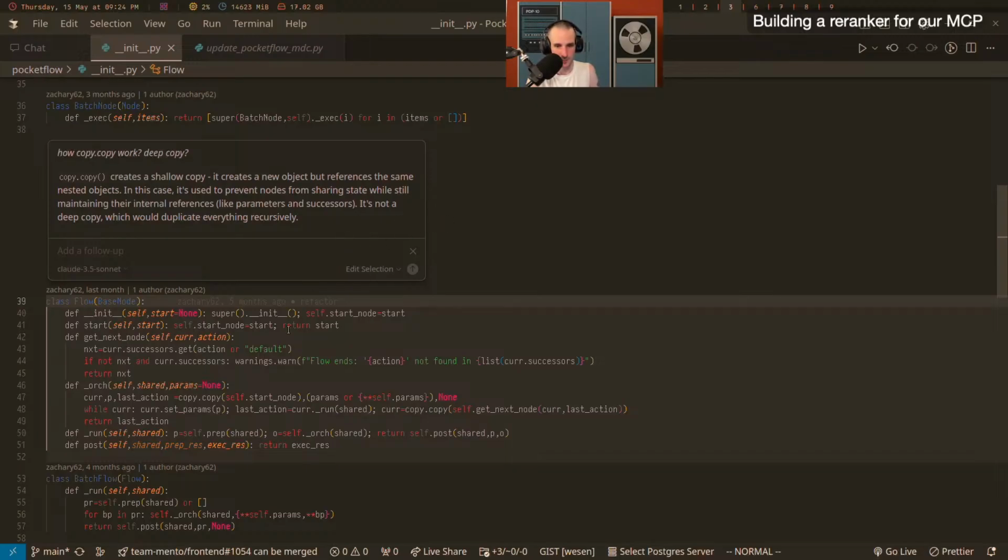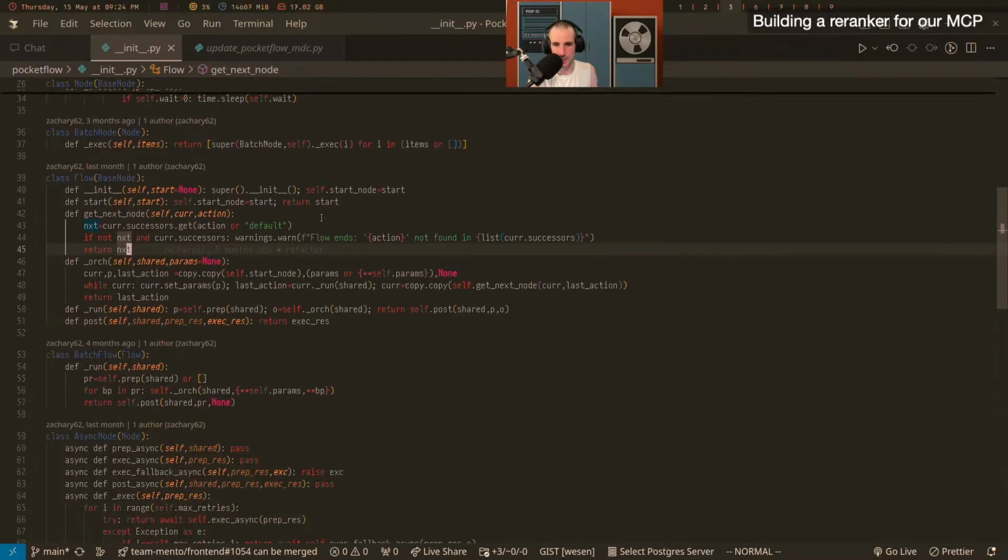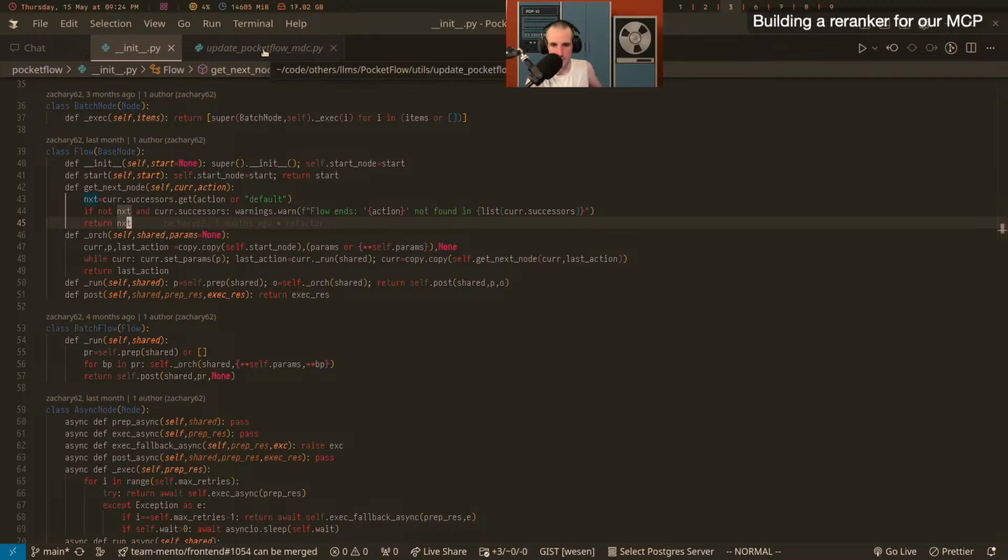I'm not sure what this is for. The copying of the nodes, is that necessary? Maybe. I don't know. Maybe it's just something I can't figure out while talking at the same time.